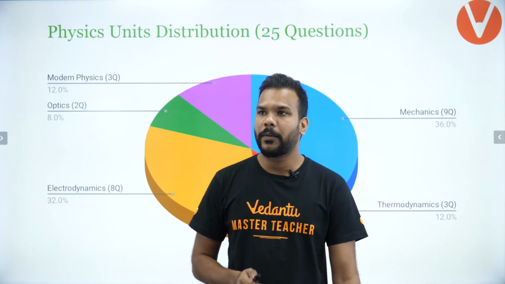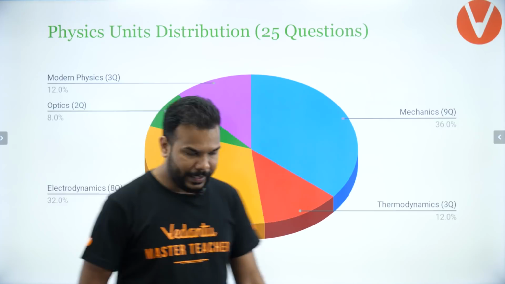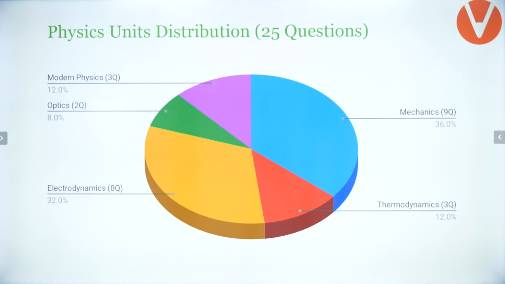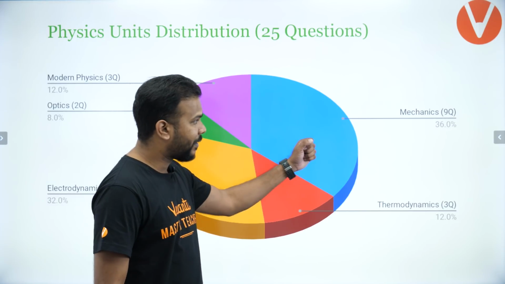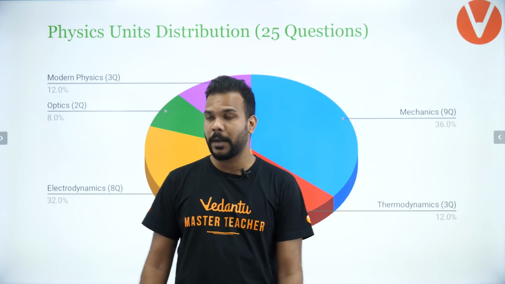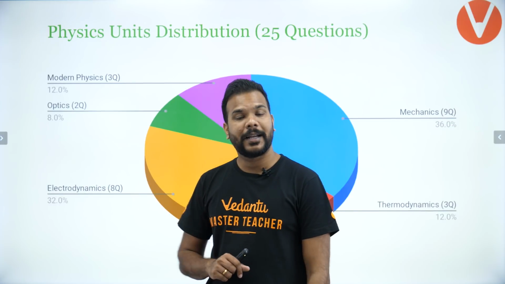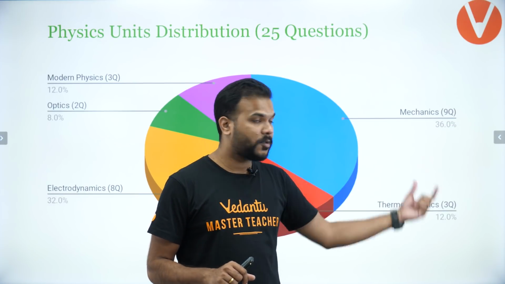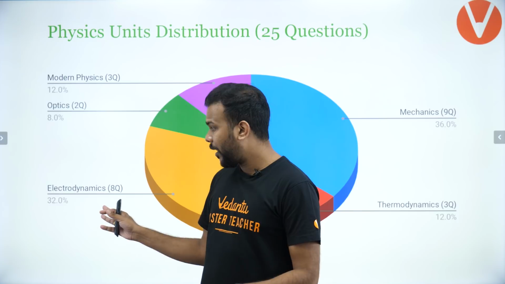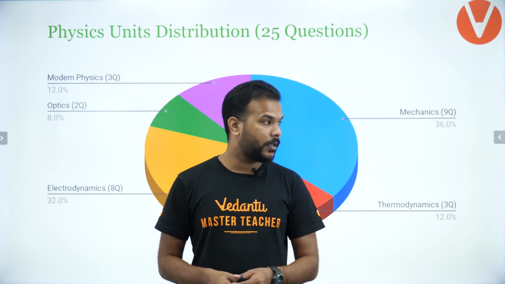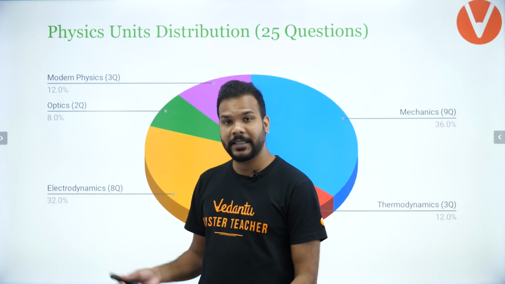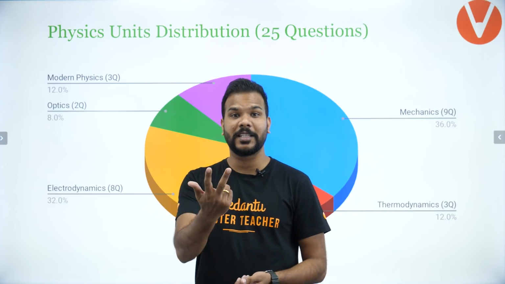Okay, now let's have a look at the pie chart again. I'll step aside for some time for you guys to have a look at it again. See, as I told you people, the trend stays, but this time mechanics is taking over electrodynamics. Mechanics had this time 9 questions in this paper. On the other hand, electrodynamics had only 8 questions. So overall 36% of the paper was mechanics and 32% of the paper was electrodynamics. So as you can see, 36 plus 32, 66% of the paper was just these 2 units.